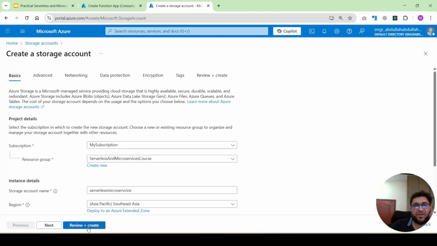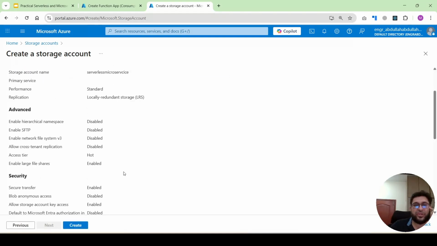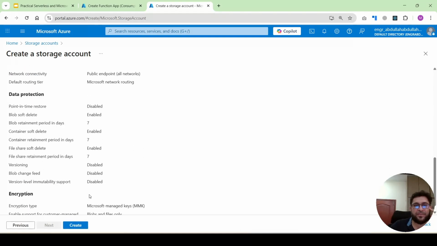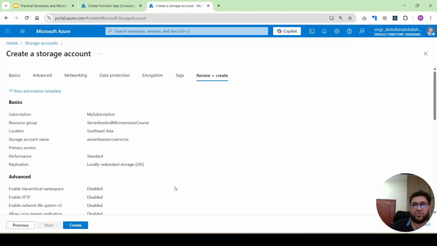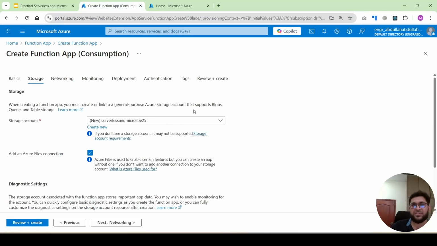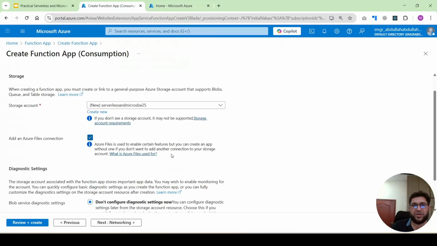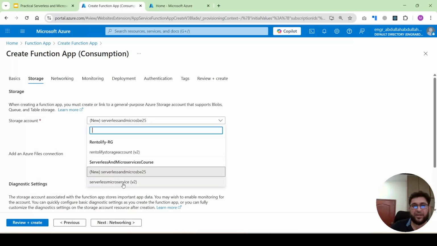The other options are optional. We will keep them as default. At the end, you will review the storage account and click on the create button. I already created one, so I will not create again. I showed how to create a storage account, because for Azure Functions you will need a storage account. I already have one storage account.